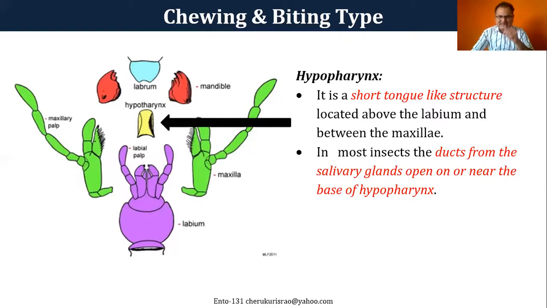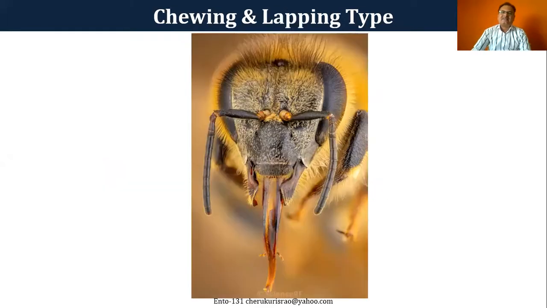And another one is hypopharynx. I was telling you this is not a part of these mouth parts, however, it looks like a tongue kind of material, and this is where the salivary glands open. And this is the typical one.